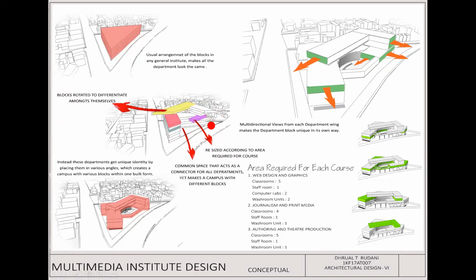The rotational movement depended on the course, and each floor plate was resized according to the area required for the course. As I mentioned, the pre-design study was implemented into the concept as well. That's how the final form was achieved, where each course had its own block with multi-directional views towards Lal Bagh and other views as well.